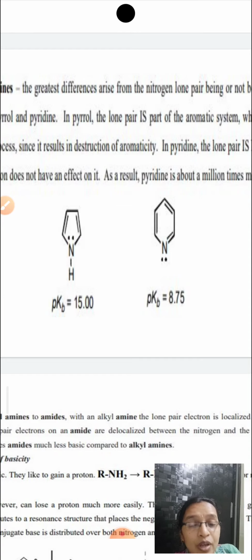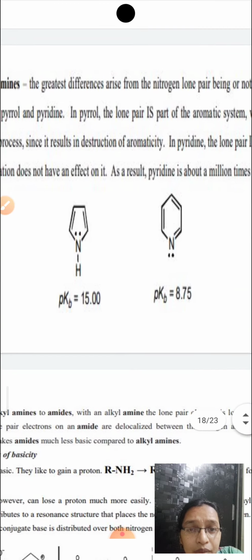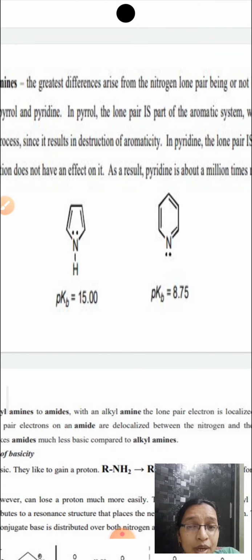Because in pyrrole, the lone pair of electrons is involved in the aromatic sextet system, that is, it is a part of the aromatic system, but in the case of pyridine, it is not a part of the aromatic system. If you see Huckel's rule, you will know this.